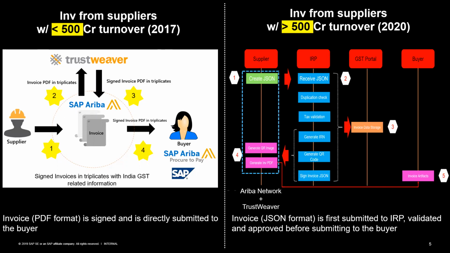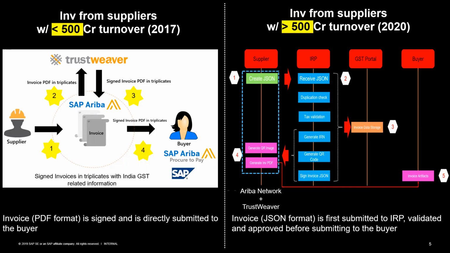After that, a QR code will also be generated, and the invoice in a JSON format will be signed. Now, when we look at the tax invoices in both scenarios, on the left side, the PDF used to be the tax invoice, whereas on the right side, the difference is that the JSON is the tax invoice.